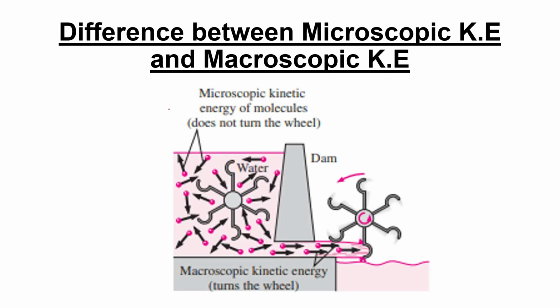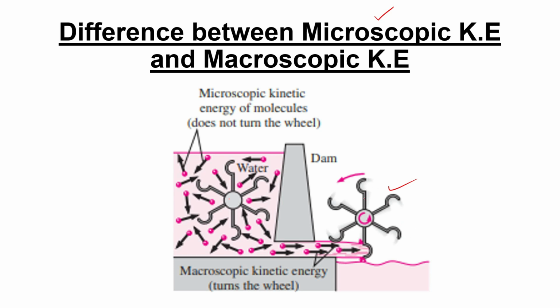Now let us see what is the difference between microscopic kinetic energy and macroscopic kinetic energy. We have seen that microscopic kinetic energy is the kinetic energy associated with the molecules, and macroscopic energy is the kinetic energy of the system. So let us see a dam in which there are water molecules. There is a paddle wheel fixed inside the dam, and also a paddle wheel fixed here. You can see that the water molecules at the bottom move at the same velocity in the same direction, and these water molecules can rotate this paddle wheel.